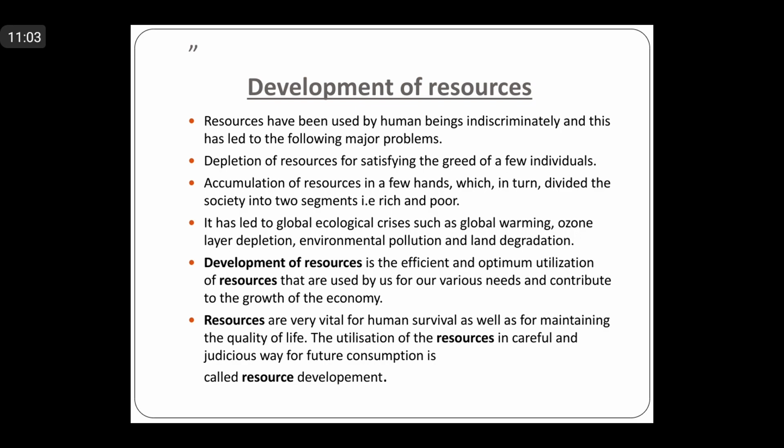Either they are rich, or in terms of a few developed countries, the developed countries are exploiting the resources recklessly. This is also one of the facts. And that is why there are a number of negative consequences in terms of global warming, ozone layer depletion, environmental pollution, and land degradation. We have to take care of all these, because we all are responsible for these types of problems which are rising.